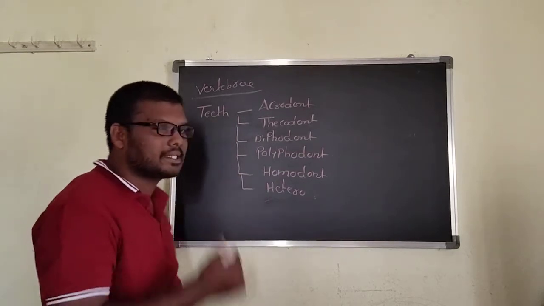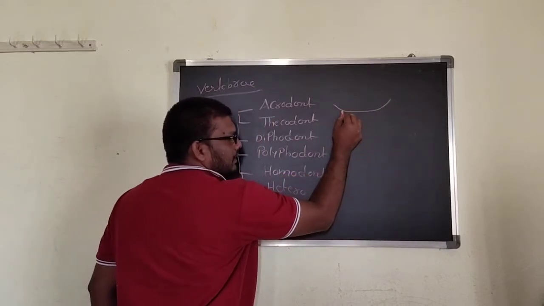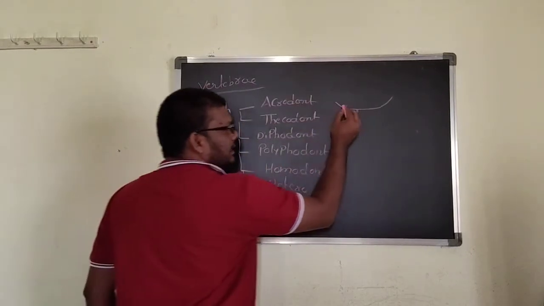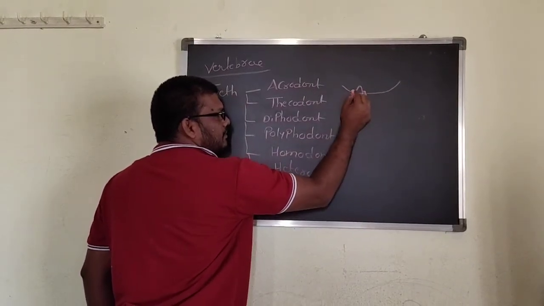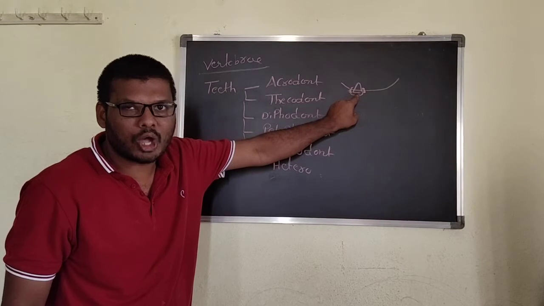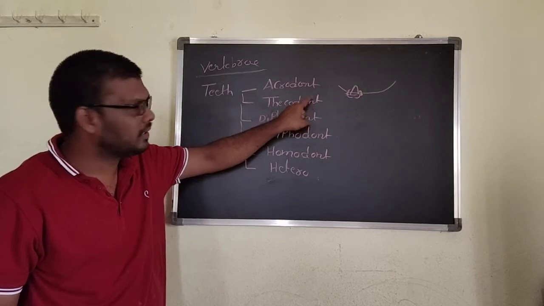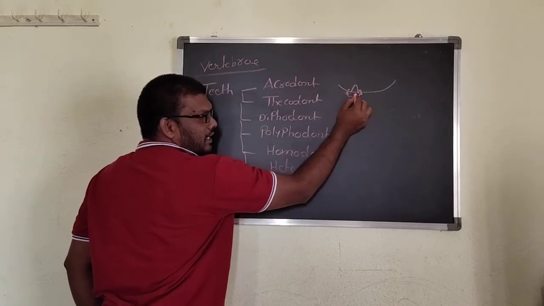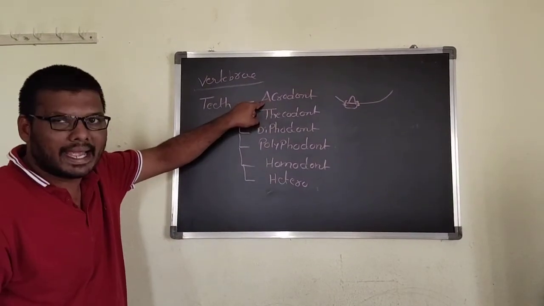Here, in the jaw, there are sockets present. In these sockets, the teeth are embedded like this. It is surrounded by gums. The teeth present in the socket of the jaw, this type of teeth is called thecodont teeth. And the teeth not present in the socket of the jaw, but present on the surface of the jaw, this type of teeth is called acrodont teeth.